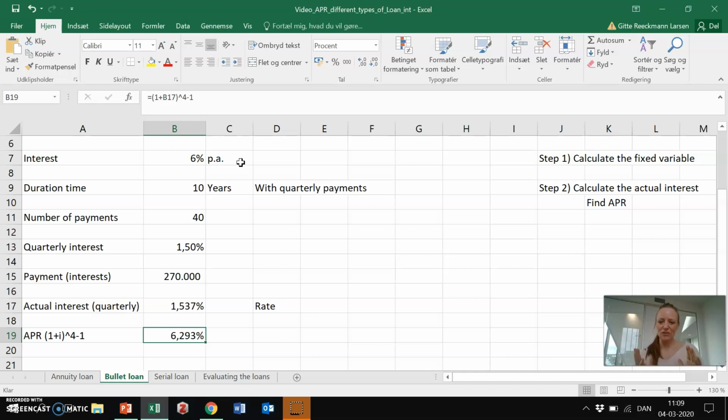All right, so this was calculating the annual percentage rate for a bullet loan, characterized in the way that you only pay interest in the whole duration time and pay off the full principal at the very last payment date, and of course the interest for the last period. See you in the next video where I will talk about serial loan and how to calculate the annual percentage rate in such a loan.